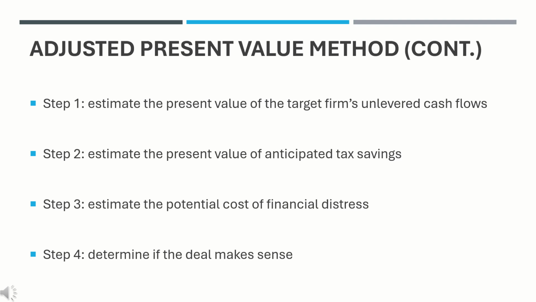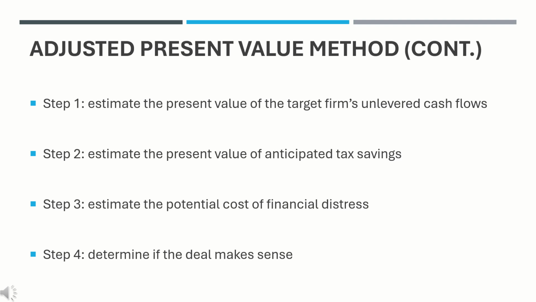Step 1. Estimate the present value of the target firm's unlevered cash flows for the period during which the debt-to-total capital ratio is changing. The analyst should project free cash flows to equity, for example, unlevered cash flows. During the firm's terminal period, the debt-to-total capital structure is assumed to be stable and the free cash flows are projected to grow at a constant rate. Estimate the unlevered CO for discounting cash flows during the period when the capital structure is changing and the WACC for discounting during the terminal period. The WACC is estimated using the proportions of debt and equity that make up the firm's capital structure in the final year of the period when the capital structure is changing.